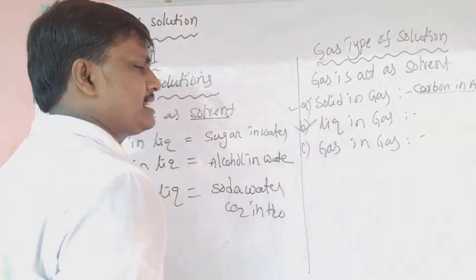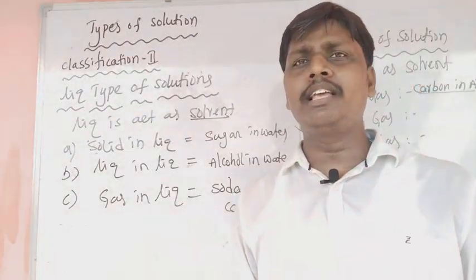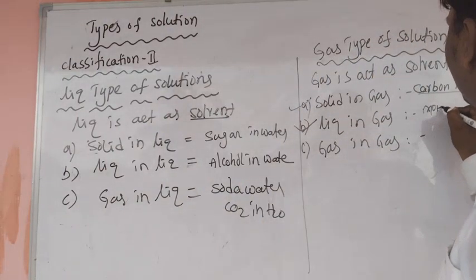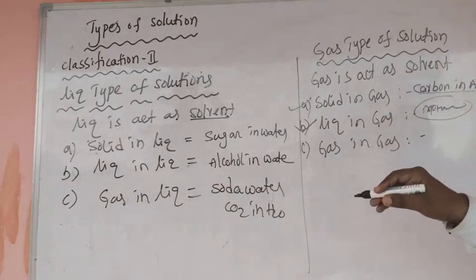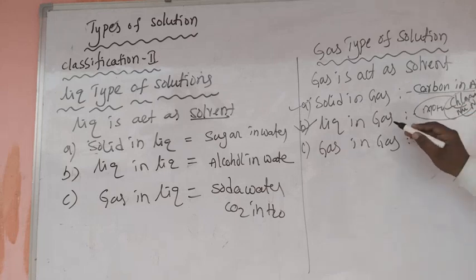Next, liquid in gas type of solutions. What are the best examples? Moisture in air, fog. These are examples of liquid in gas type of solutions. At the same time, chloroform mixed with nitrogen gas is also an example of liquid in gas type of solution.